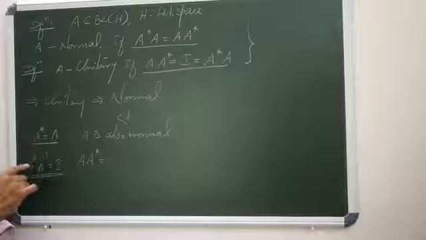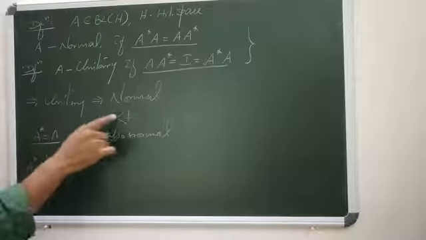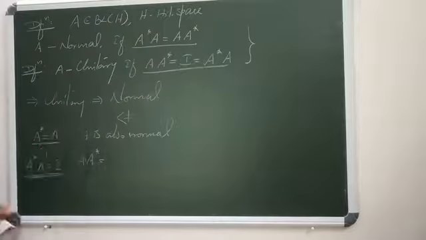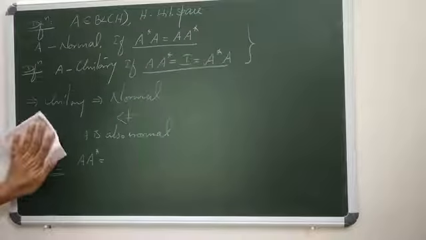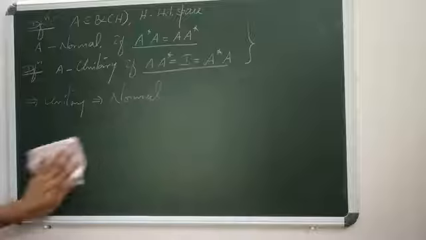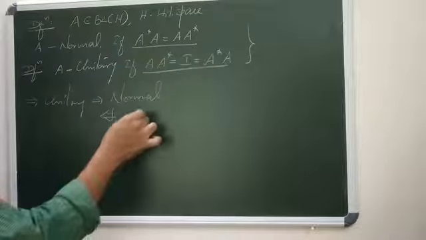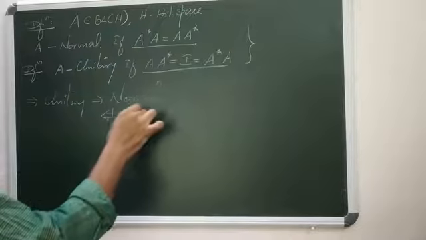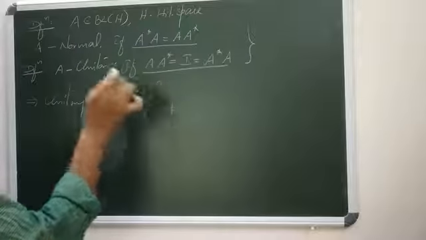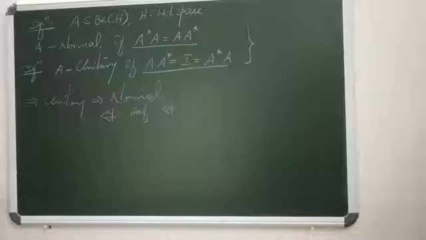That is, A inverse is A star, which means it is unitary, so it is also normal. But a normal operator need not be unitary. Also, a normal operator need not be self-adjoint. A self-adjoint operator is normal, but a normal operator need not be self-adjoint.